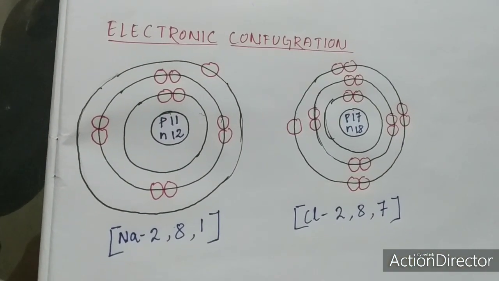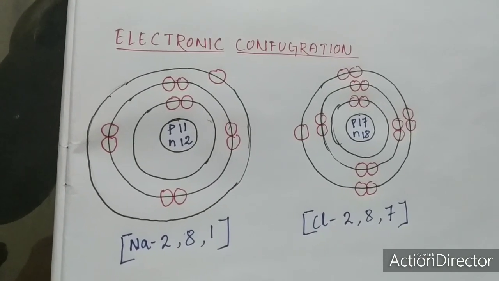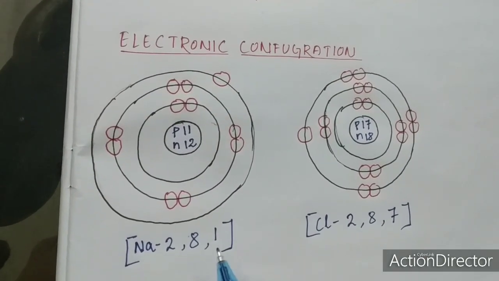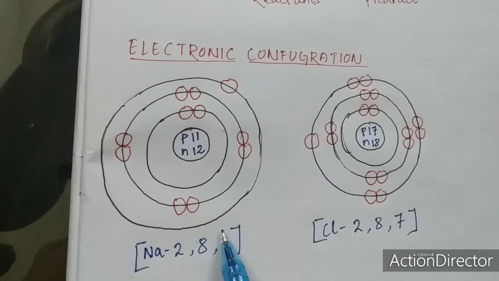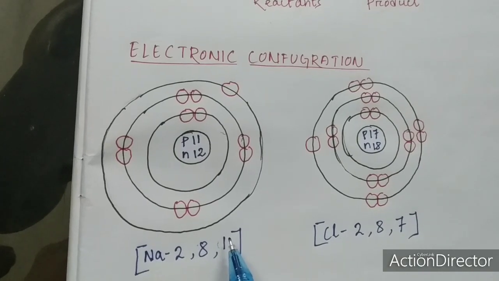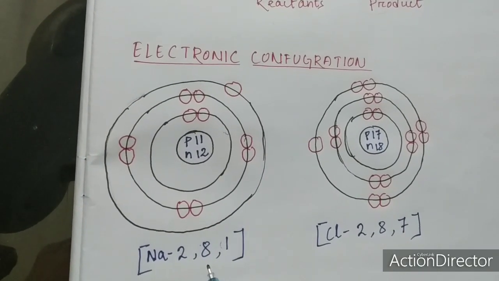they are not in their stable electronic configuration. Why are they not stable? Because sodium does not have 8 electrons in its outermost shell. It has 1 extra electron. If we remove this extra electron, then it gets 8 electrons in its outermost shell.